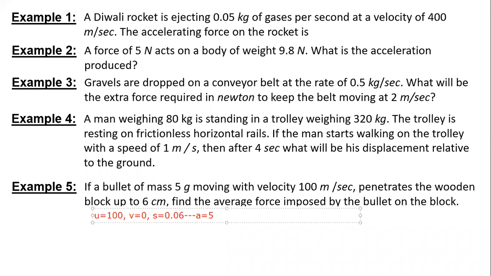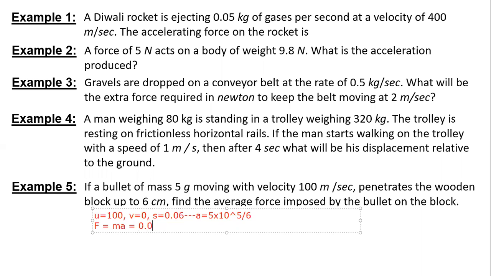And then we multiply that by the mass, which is 5 grams, so 0.005 kilograms. That gives us the final force of about 416.67 newtons. After dividing, you get 1,250 by 3.